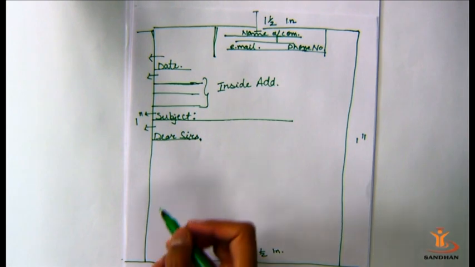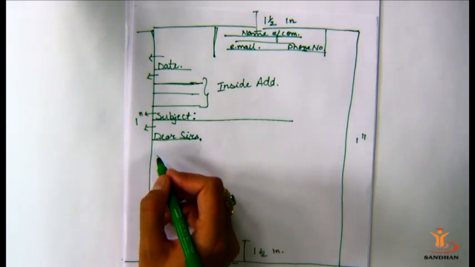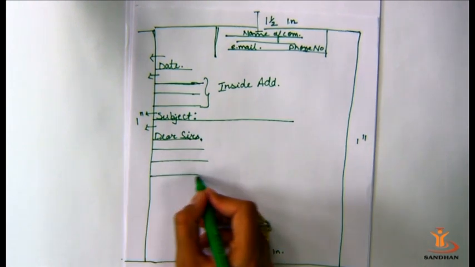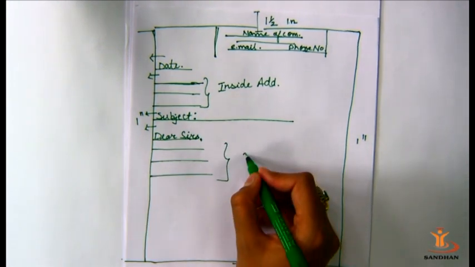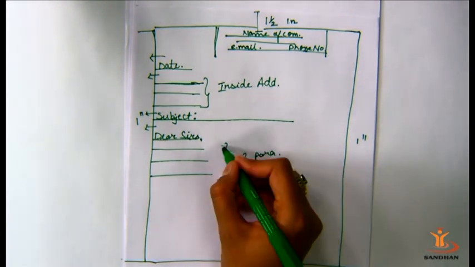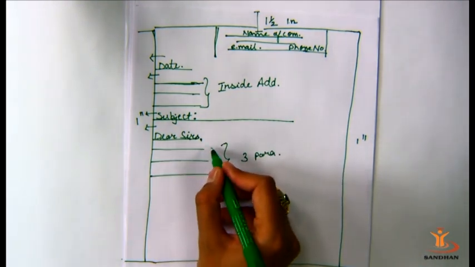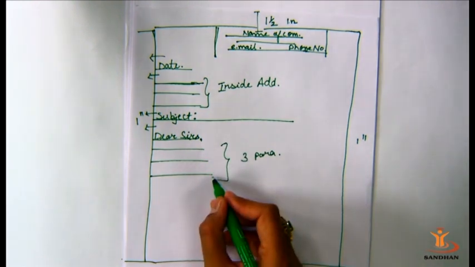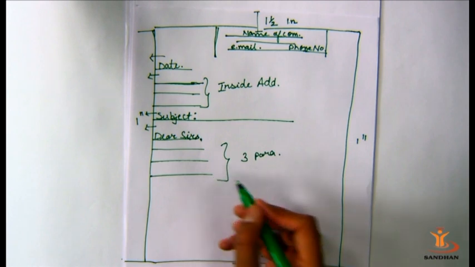Then we'll start with the main body. We'll always write the main body in 3 paragraphs. So here is our main body, that we'll write in 3 paras. The first paragraph is about the main information. The second paragraph, what exactly you want. The third paragraph is where we'll conclude the letter.